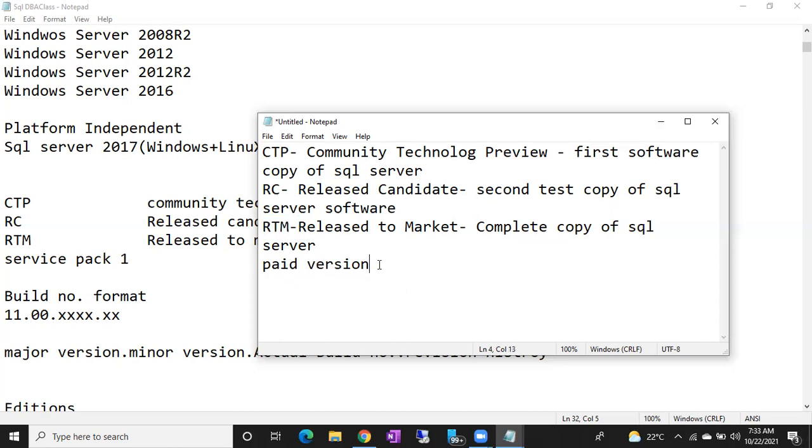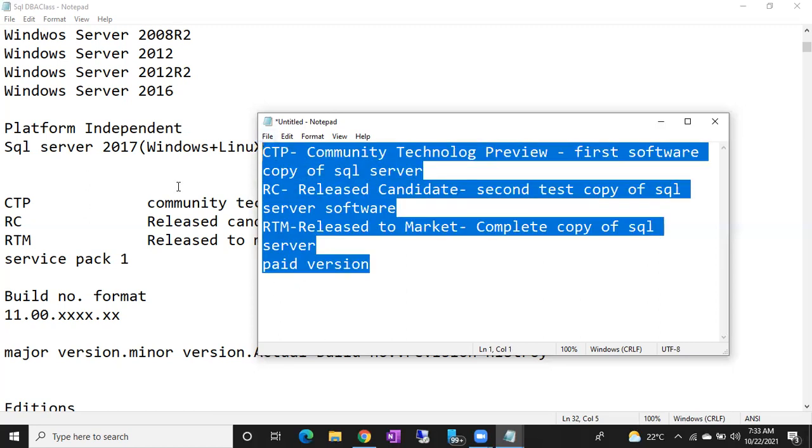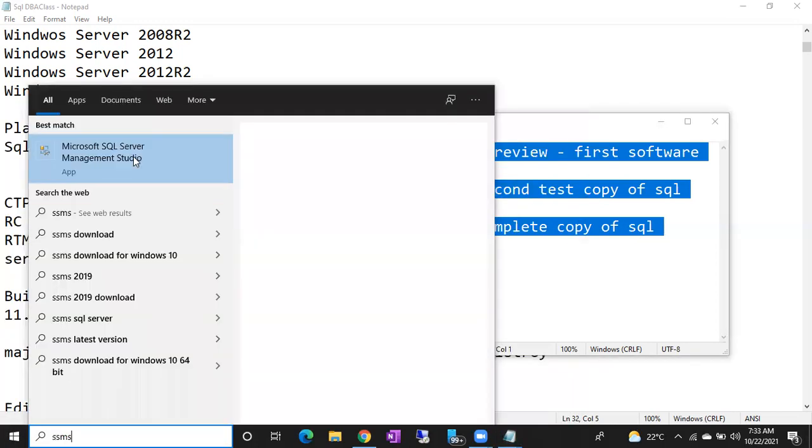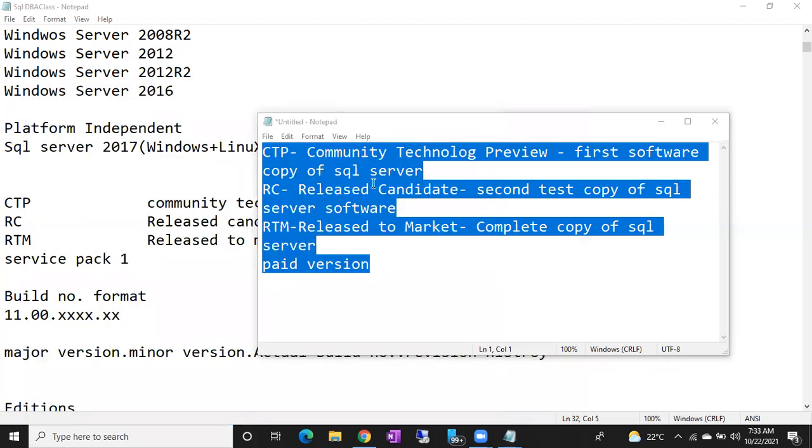Fine. Okay, let's discuss the build number. Before discussing the build number, I'll show you how it looks and where we can see the build number. Let me show you, then we'll start discussing the build number.